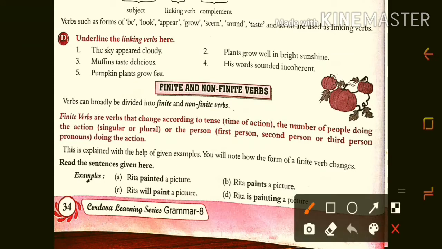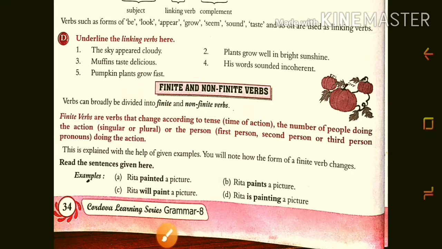Now in the next point we are going to learn about the finite and non-finite verb. Now what is called the finite verb and non-finite verb? Finite verbs change according to the tense, the time of action, the number, singular or plural, or the person, first person, second person or third person, doing the action. Okay, so here we will see the example. Rita painted a picture. Rita paints a picture. Rita will paint a picture. And Rita is painting a picture.